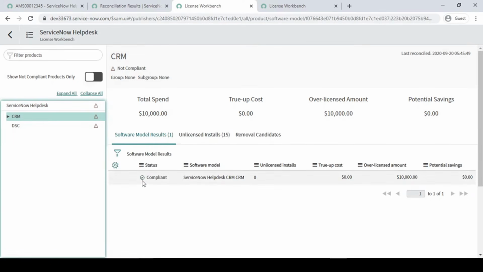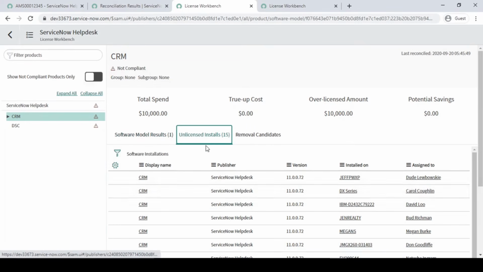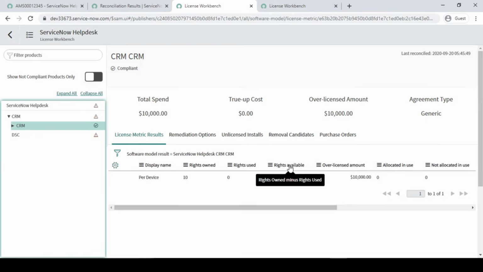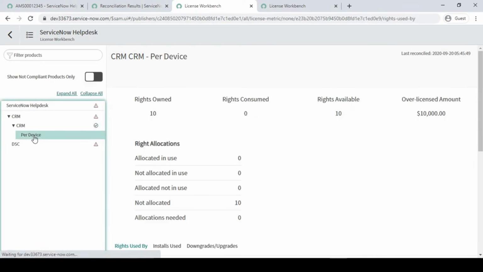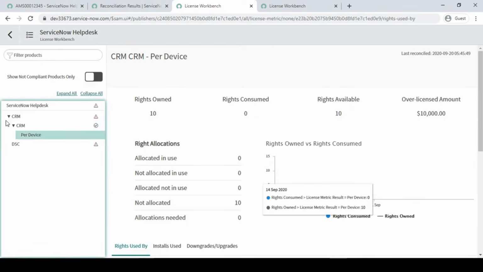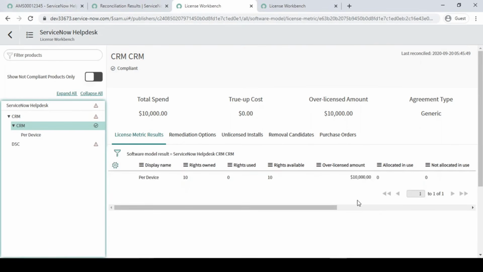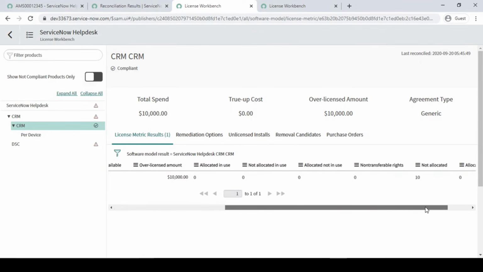Fine. So here it is saying compliant, but for CRM, it is saying 15 is non-compliant basically. So we are just going to use this so that we can understand easily over here, right? So CRM per device we have, right? Fine. So here we have purchased, the available is 10, right?